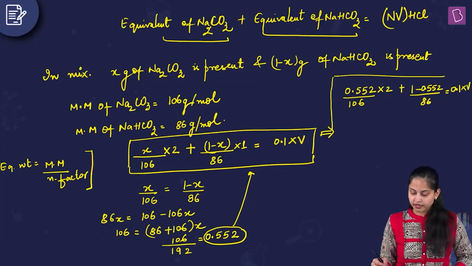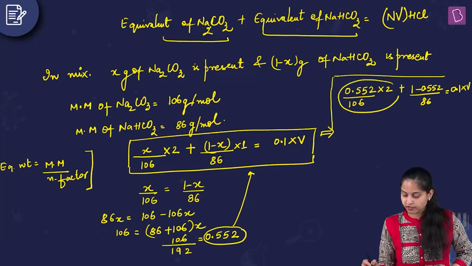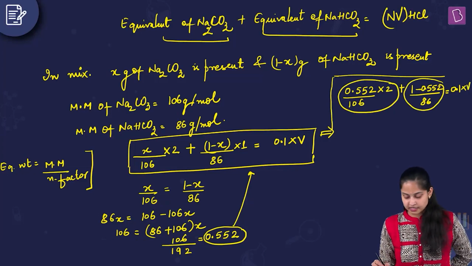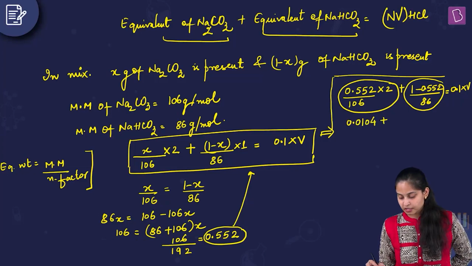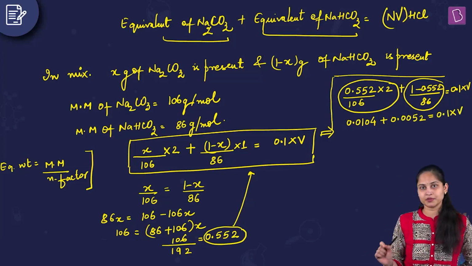When you calculate this expression, you will get your results as 0.0104 plus 0.0052 equals 0.1 into V. This is the result you are going to get.